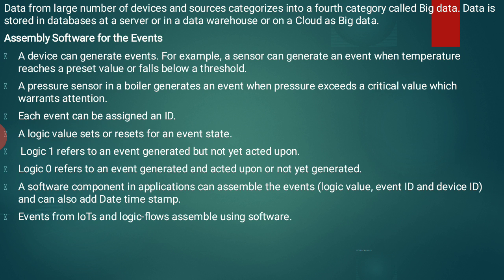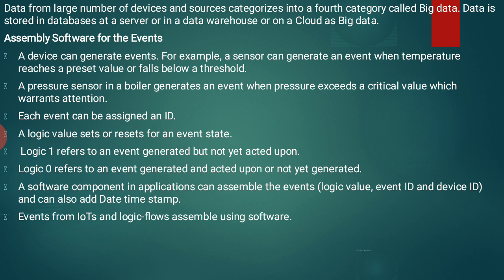From this we identify that every event can be assigned an ID. A logic value sets or resets an event state. We set logical values for setting or resetting the event state. Logic 1 refers to an event generated but not yet acted upon. Logic 0 refers to an event generated and acted upon, or not yet generated.